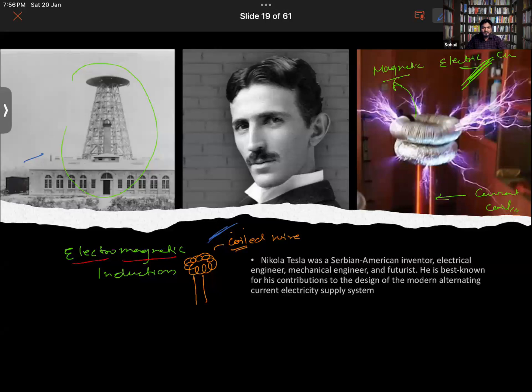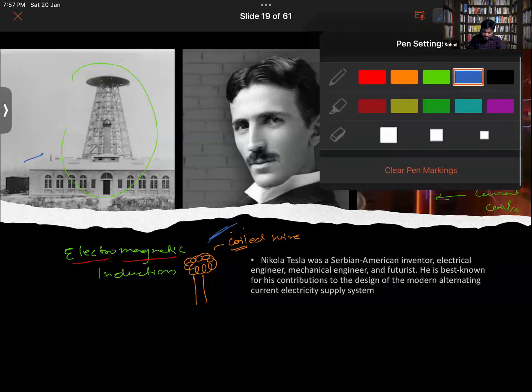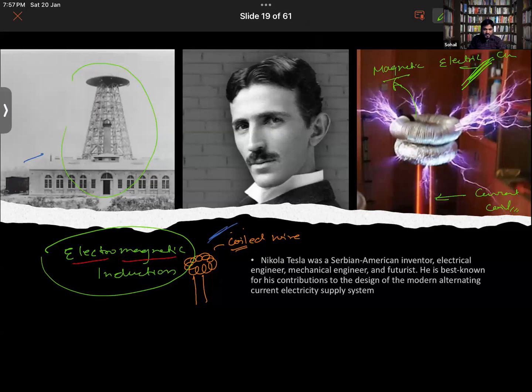So why is it not applied today then? There are some limitations to it. Like the Tesla coil has several limitations, for instance it might be difficult to handle the amount of current that will be generated from it. There must have been some drawbacks, so the project did not grow further. Anyways, don't include this in induction. That is electromagnetic induction, different from the induction that you were studying there.